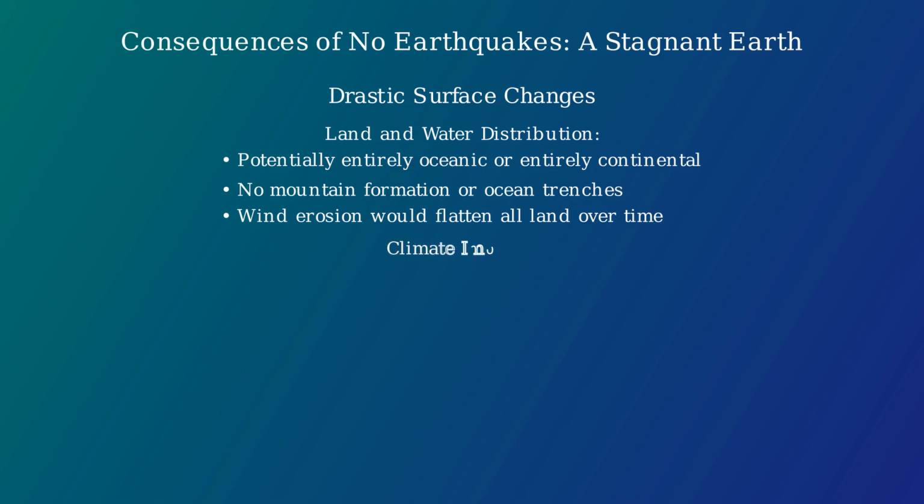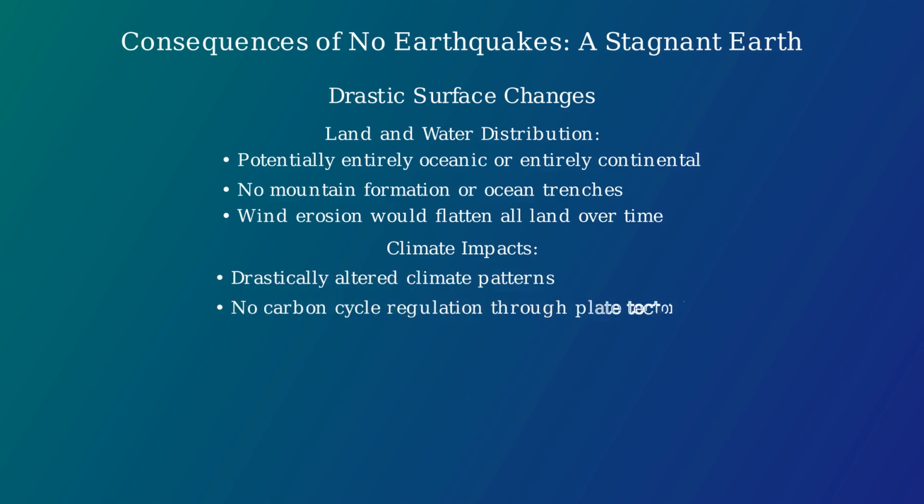The climate would change drastically without the carbon cycle regulation provided by plate tectonics. Some scientists believe Earth could potentially develop extreme conditions similar to Venus without these geological processes.